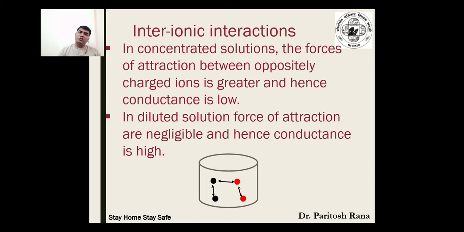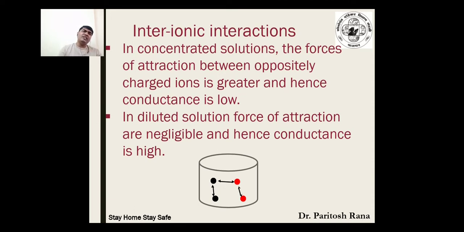Similarly, water is also a polar solvent, therefore water contains H+ and OH-. I have shown you a figure with black dots and red dots. For our consideration, let us consider that the red ones are the cations and the black ones are the anions.